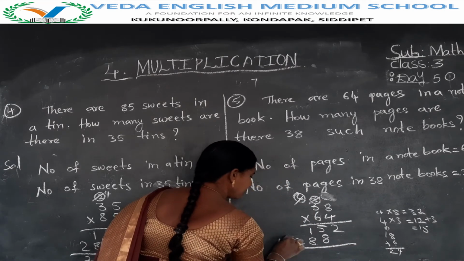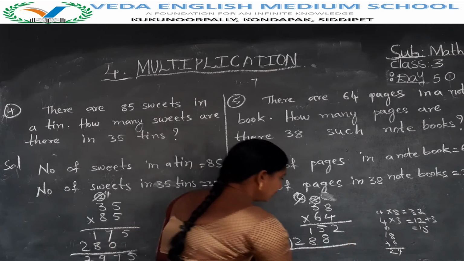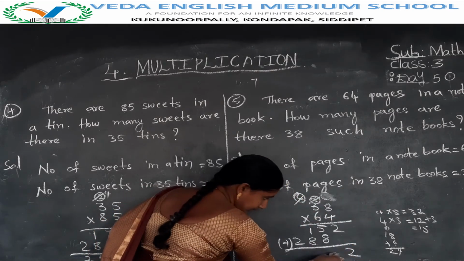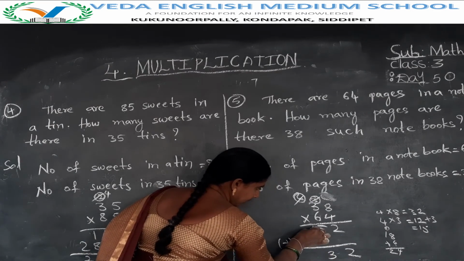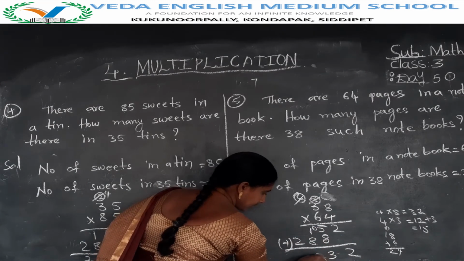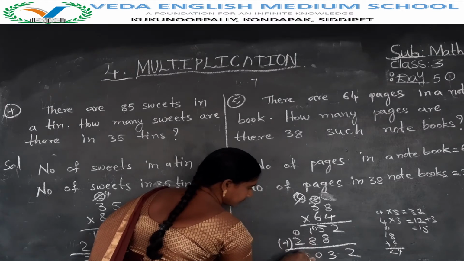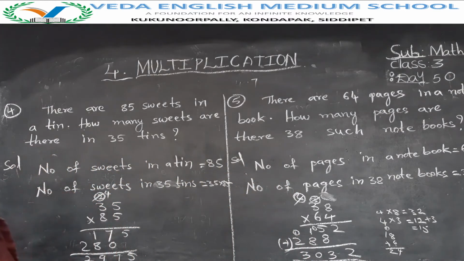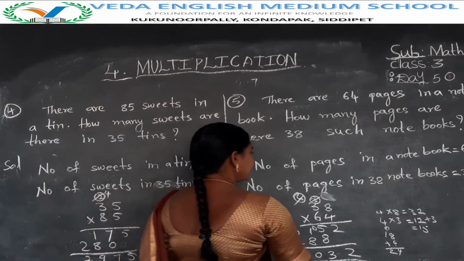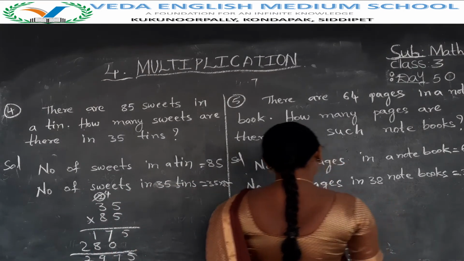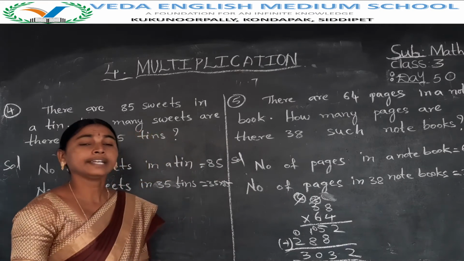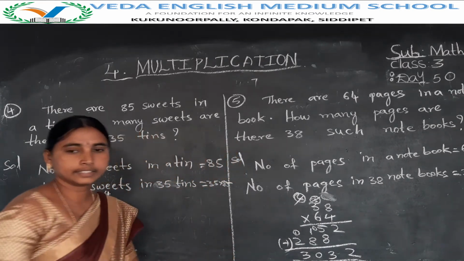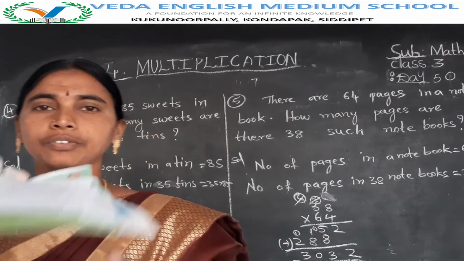Add these two numbers. 5 plus 8 is 13, 4 here, 3, 1 carry, 1 plus 1 is 2, 2 plus 8 is 10, so 1 carry, 1 plus 2 is 3. The total answer is 3032. How many pages? 3032 pages in 38 notebooks. Okay now? Next, sixth problem, that is your homework.